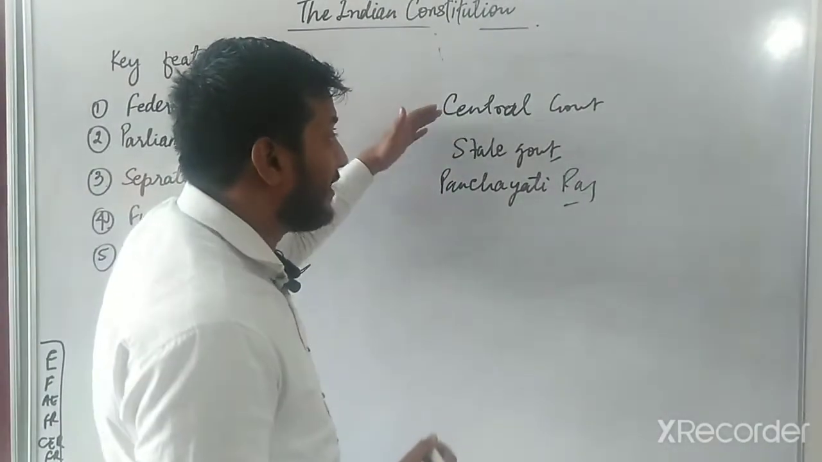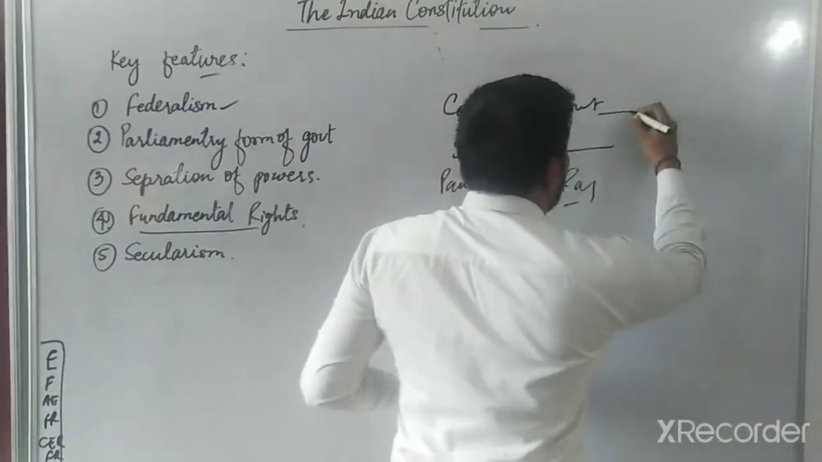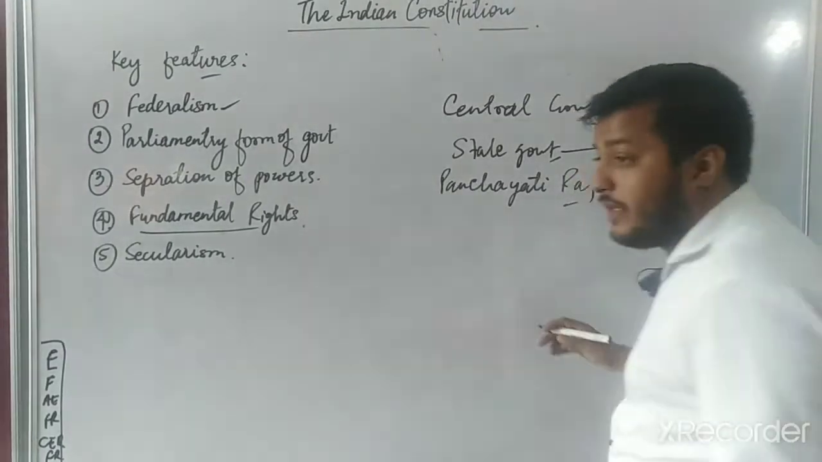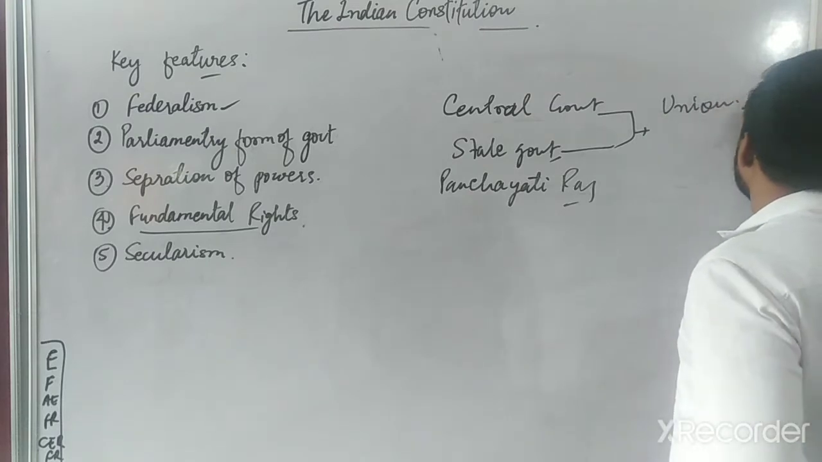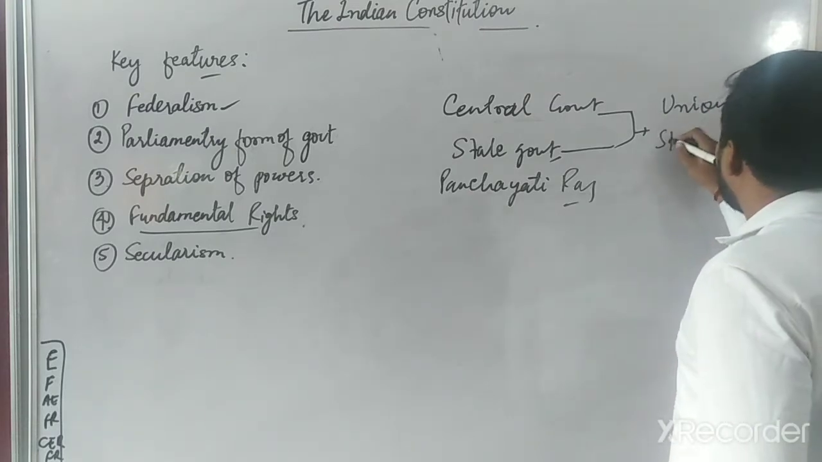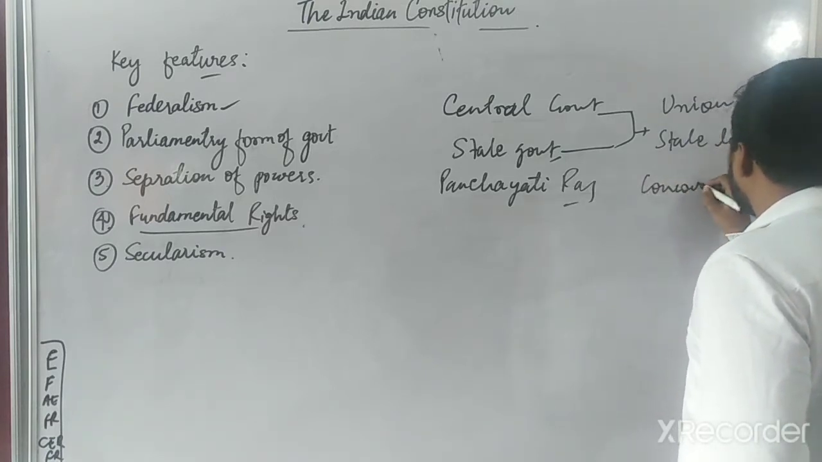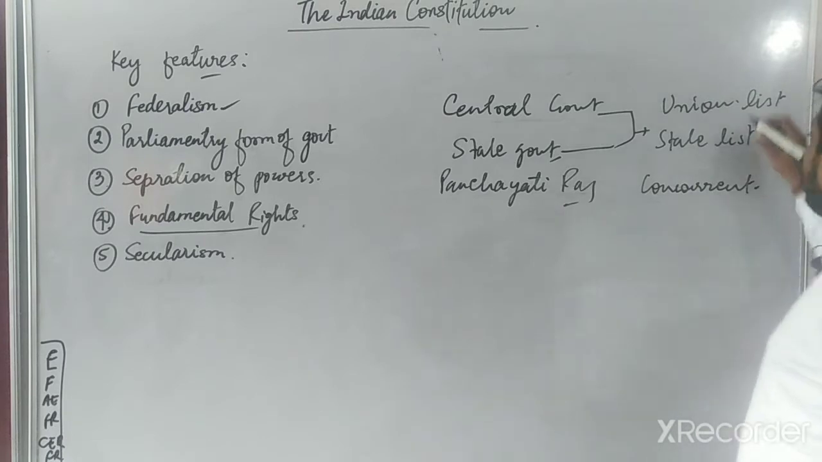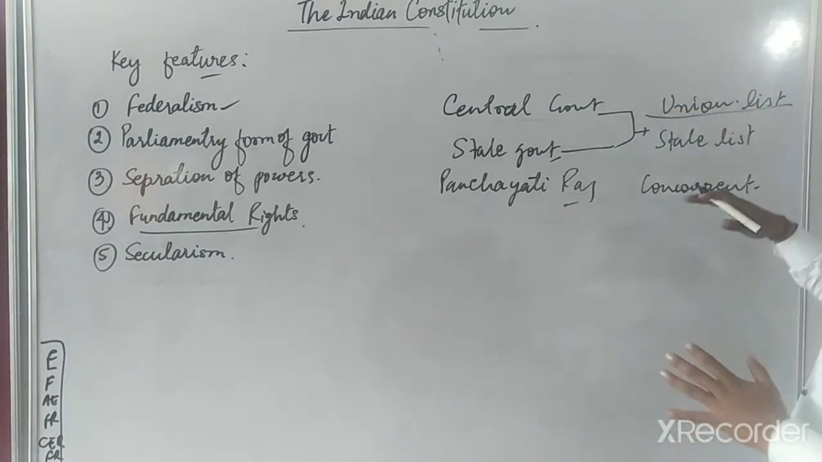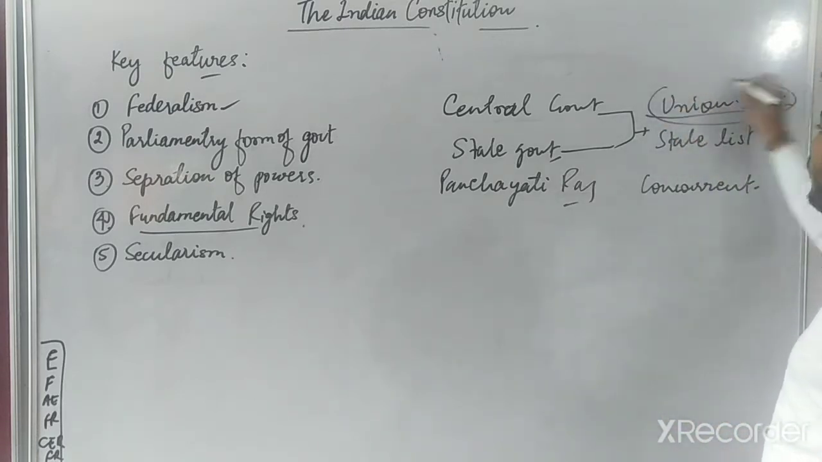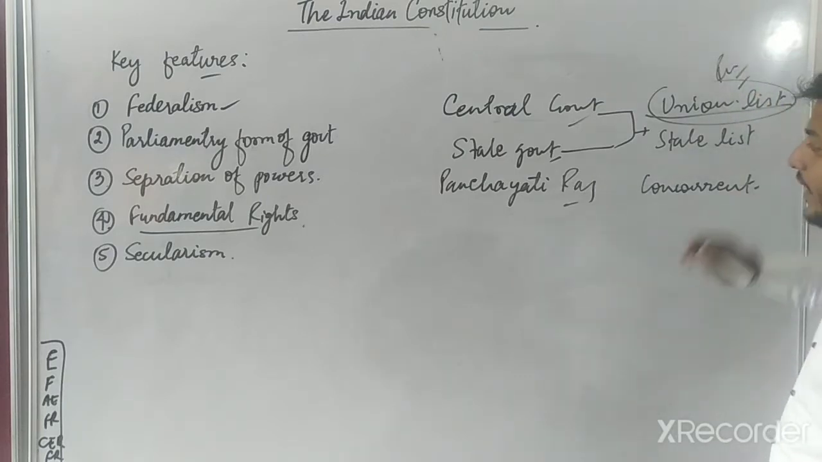So power has been divided in the federalism. Power is divided mostly in two, and some lists have been given that are union list, state list, and concurrent list. Union list is the list in which some subjects are there on which only union government, only central government will make the law, like railway, defense and others.